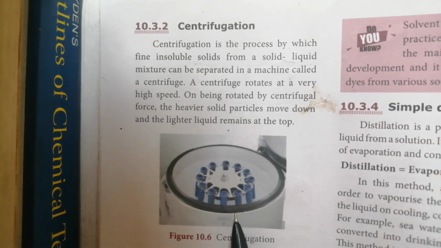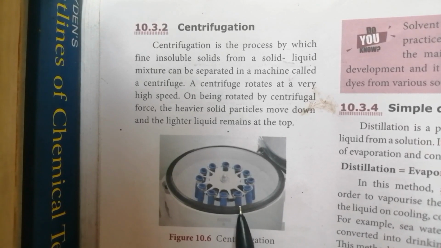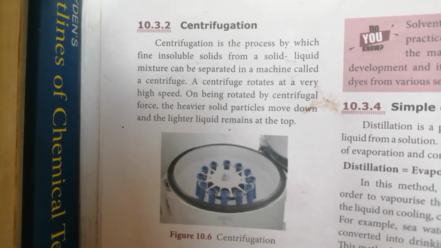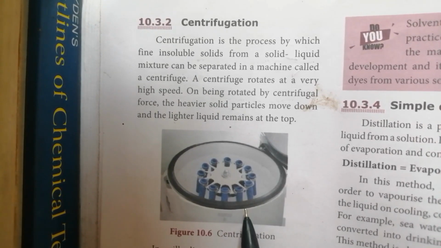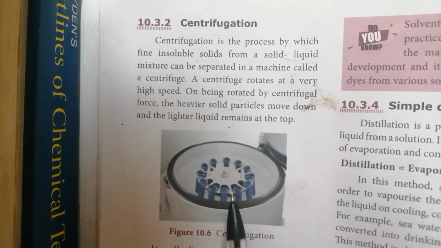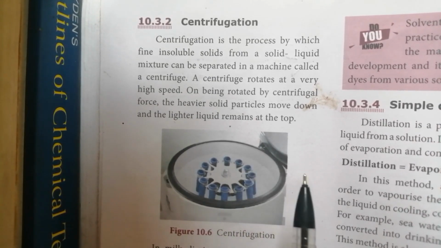Heavier solid particles will settle down and the lighter particles remain at the top. We took a blood sample, and this blood contains blood cells. So here the blood cells will come down and the liquid blood will be present at the top. This is the centrifugation method.